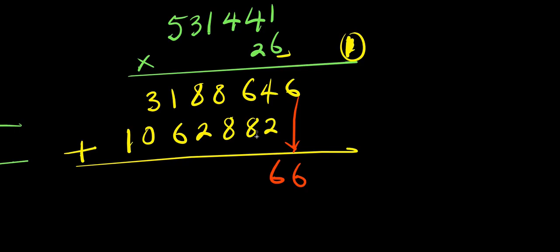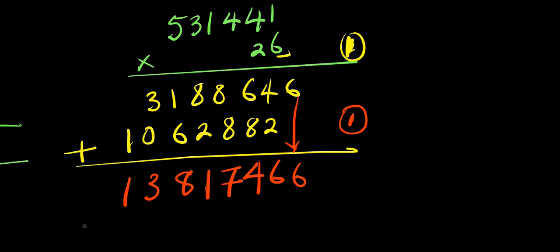Then 6 plus 8, that is 14, 4 carry over 1, and add to this becomes 9. 9 plus 8, that is 17, 7 and carry over 1 again, and add to 8, that is 9. 9 plus 2, that is 11, so you have 1 and carry over 1 again, and add to this, it becomes 2. 2 plus 6, that is 8. So you bring the 3 plus 0, you have 3, and 1 here, you have 1.